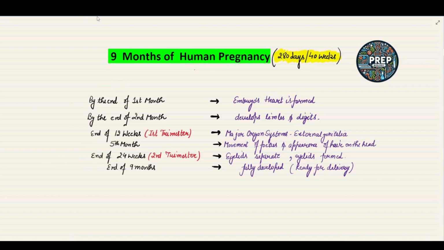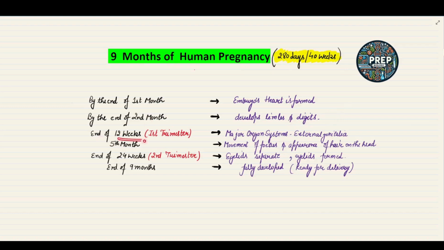by the end of the first month, the embryo's heart is formed. This is important. By the end of the second month, the development of the limbs and digits takes place.